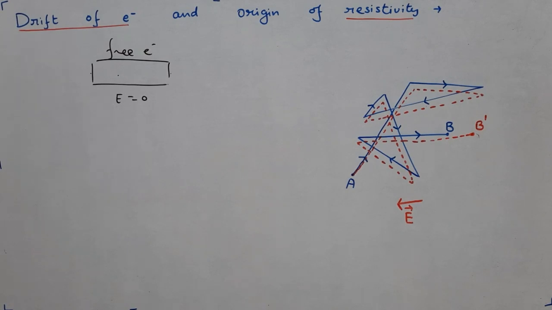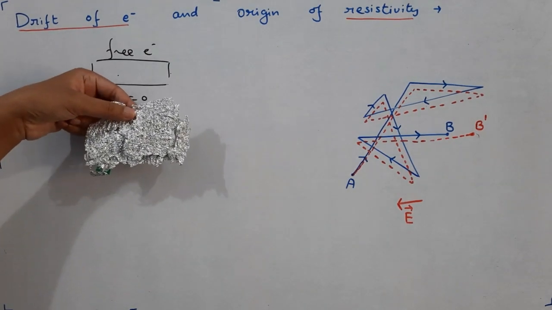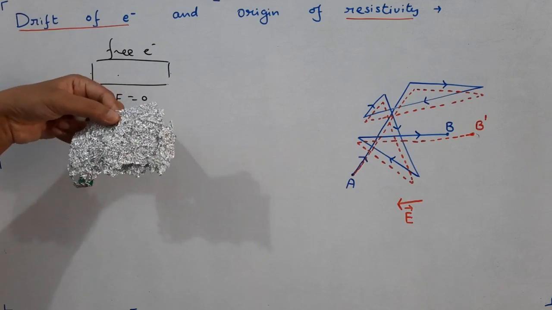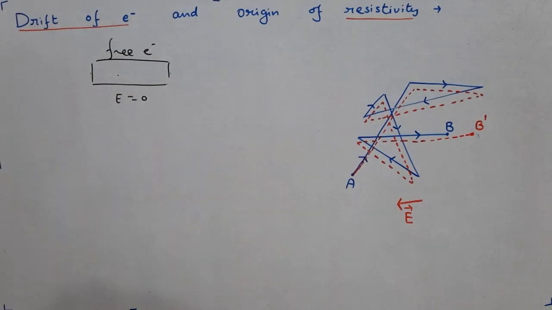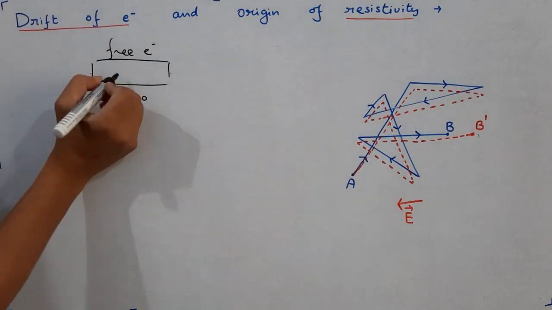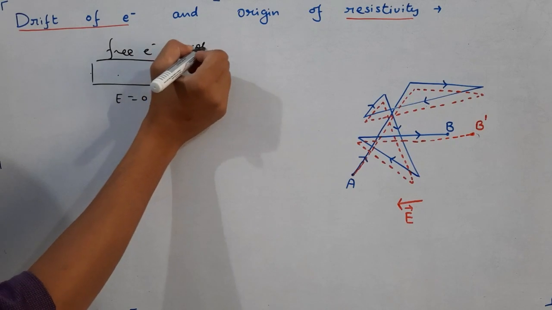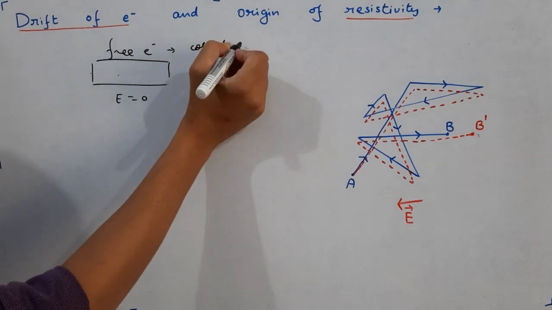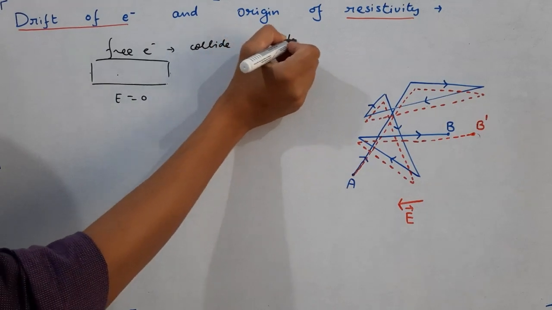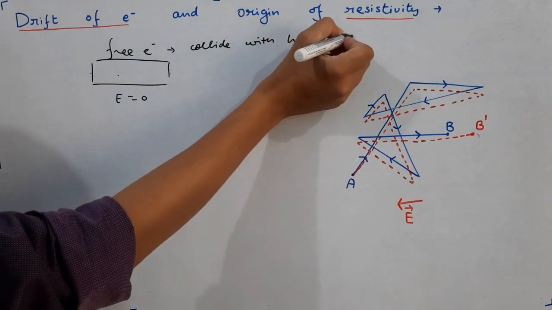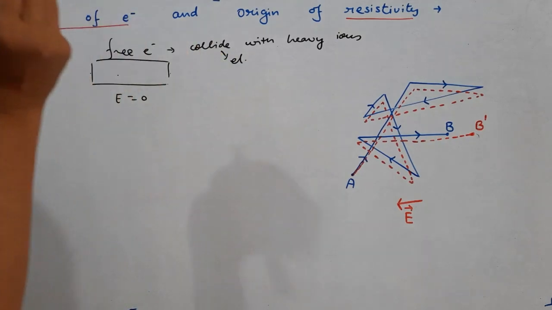For example, imagine this piece of aluminum plate. So it is a piece of conductor just lying like that. We have not connected any battery source. The free electrons in this particular material, they will move here and there. And during their motion, they do collide with the heavy ions. Because of collision of these free electrons, they will collide during their motion with heavy ions. And we assume these collisions to be elastic.